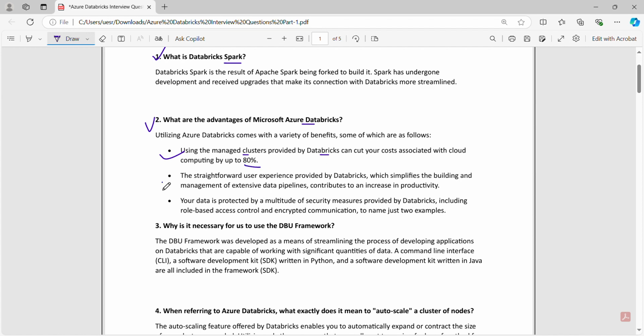Second, the straightforward user experience provided by Databricks, which simplifies the building and management of extensive data pipelines, contributes to an increase in productivity. Third, your data is protected by a multitude of security measures provided by Databricks, including role-based access control and encrypted communication, to name just two examples.